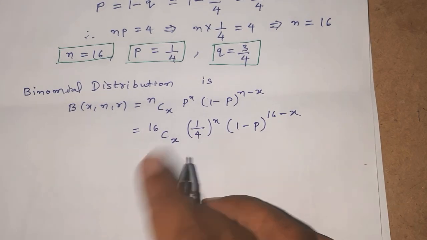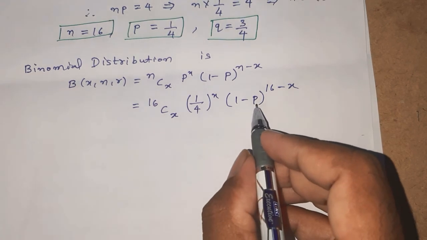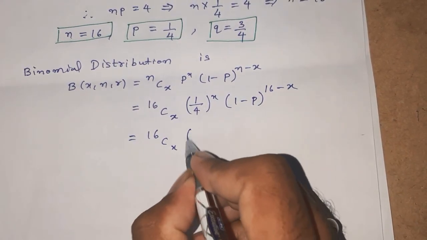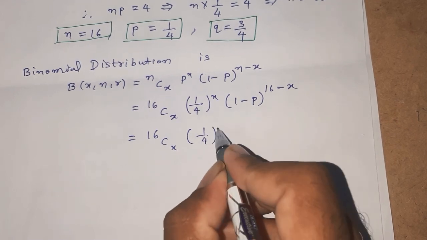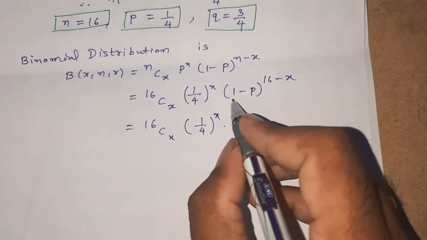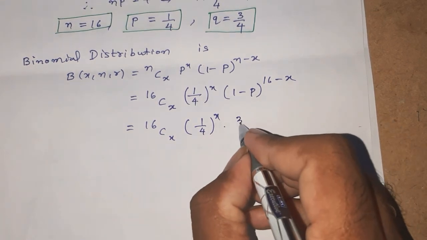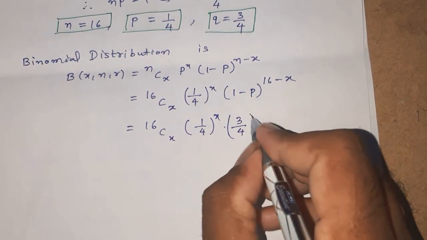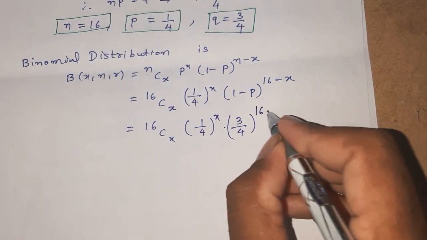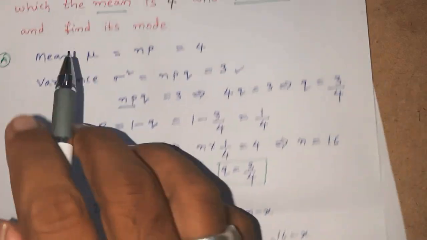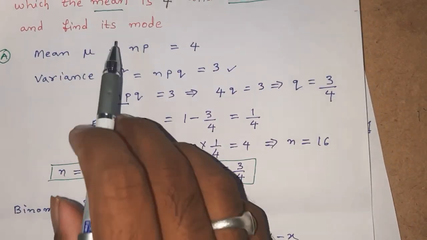Now here, it is 16Cx (1/4)^x, and 1 minus p means q is 3 by 4, so (3/4)^(16 minus x). Now let us go to find the mode.